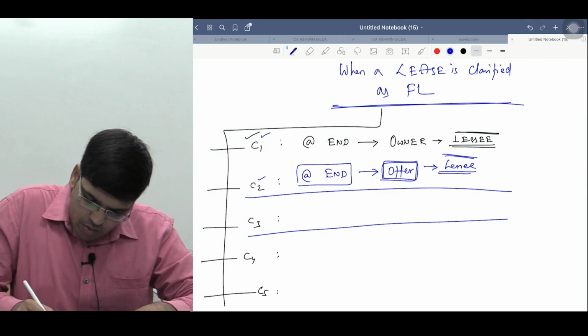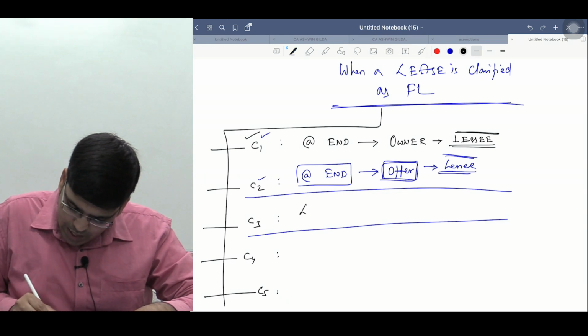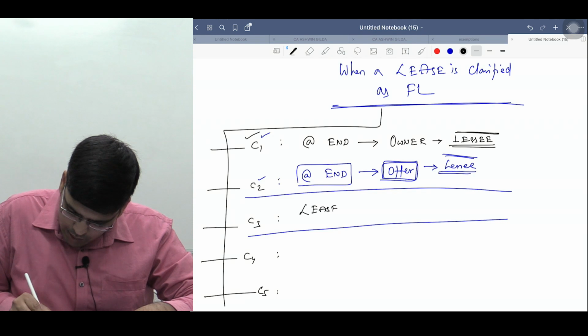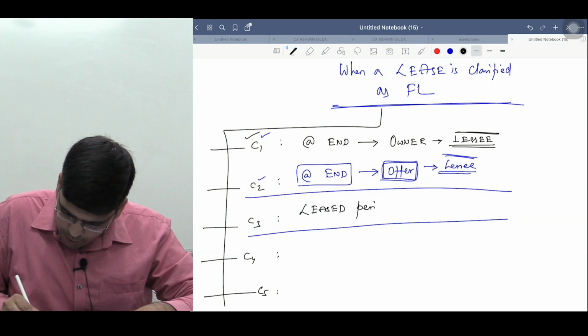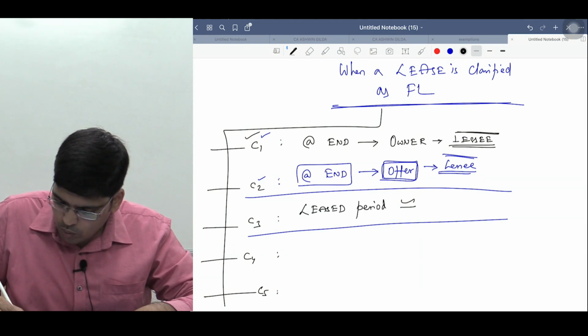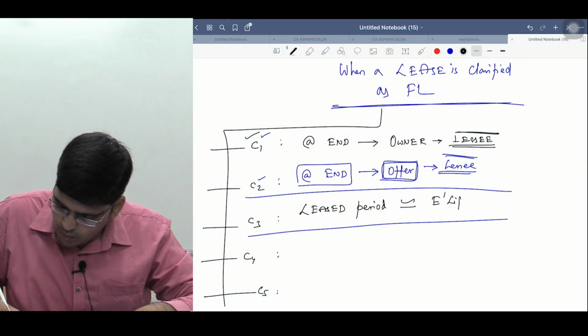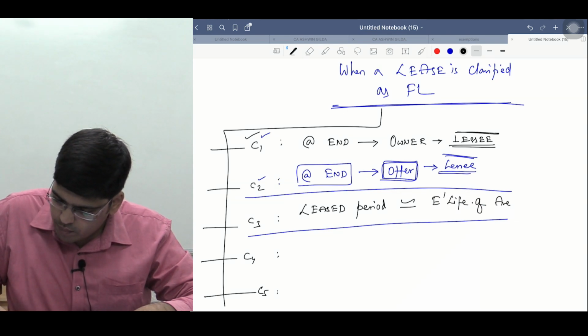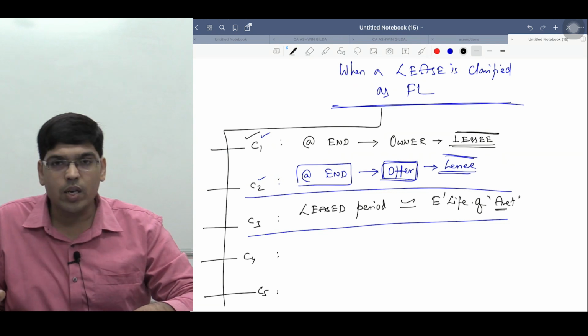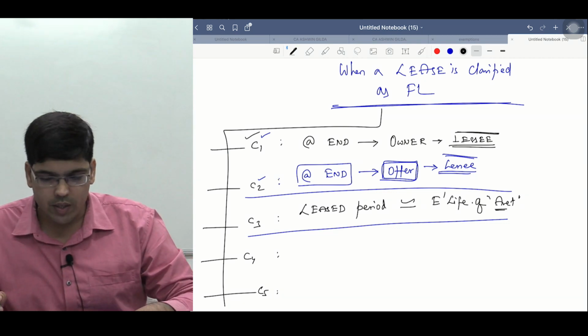Condition number 3. The lease period is almost equal to the economic life of the asset. See, don't say life of the asset, use the term economic life of the asset.